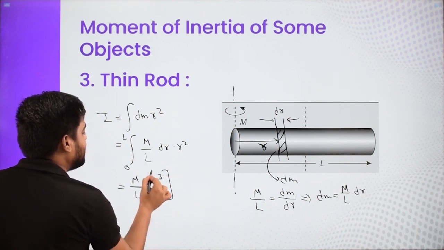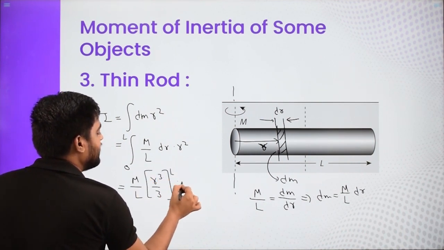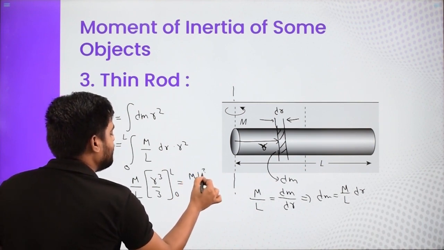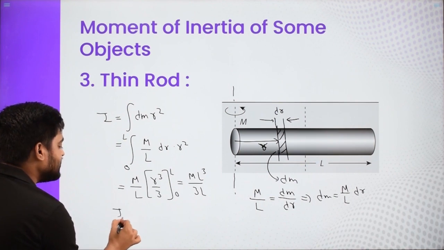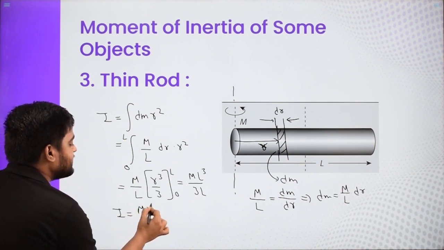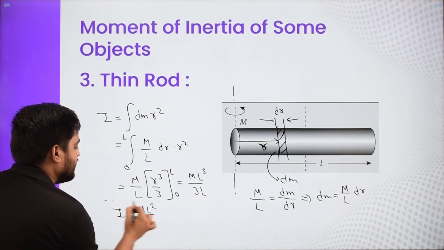When you put the limit 0 to L, you get mL cube by 3L. Once you cancel out one L, you get moment of inertia is nothing but mL square by 3.